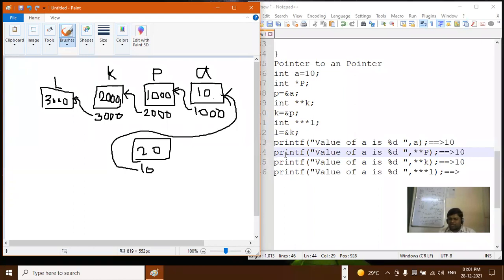We are not assigning any address. This is an internal part, so we don't know how the address is assigned. Or suppose we want to see the actual address of that variable, so we are able to print it.